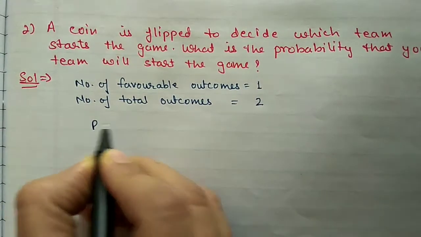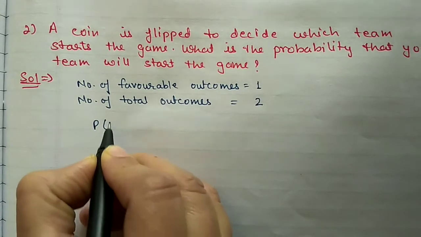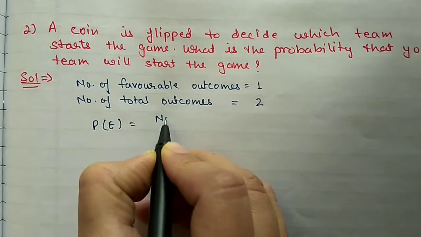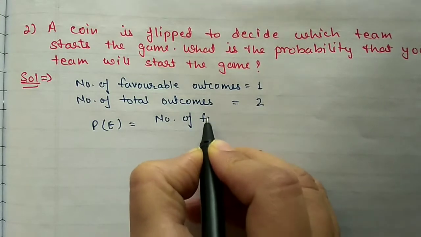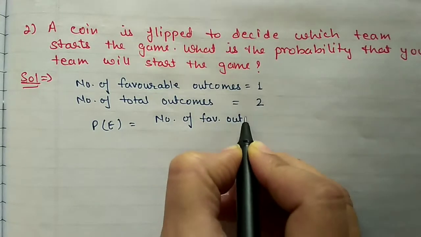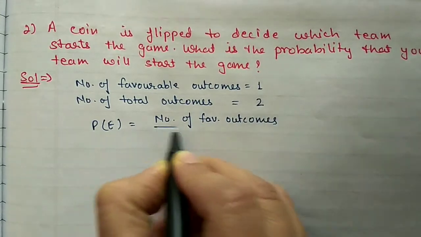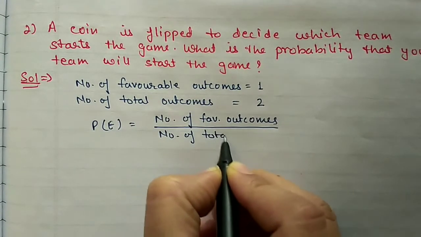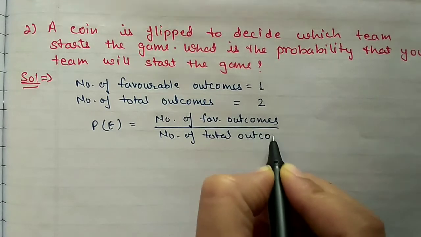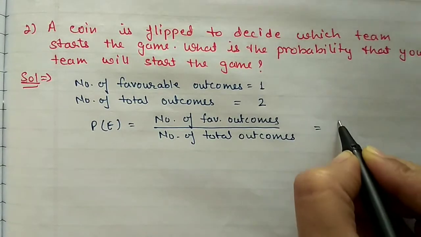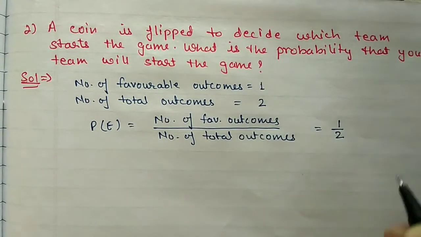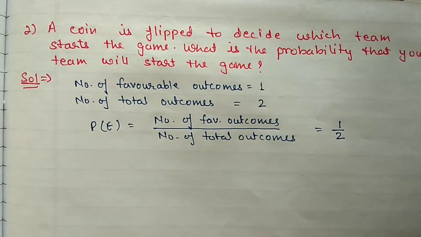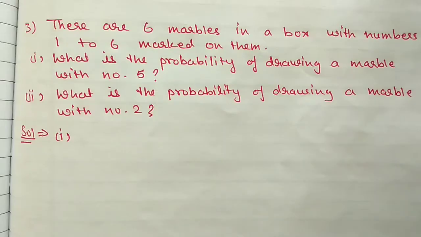So the probability of the event is equal to the number of favorable outcomes divided by the number of total outcomes. Favorable outcomes are 1 and total outcomes are 2. So the probability is 1 by 2.